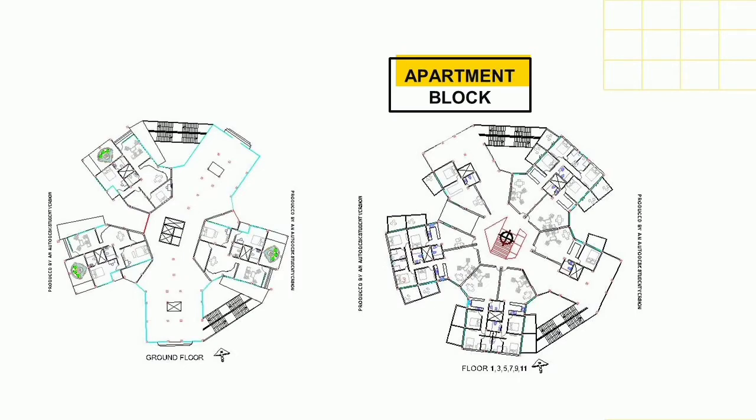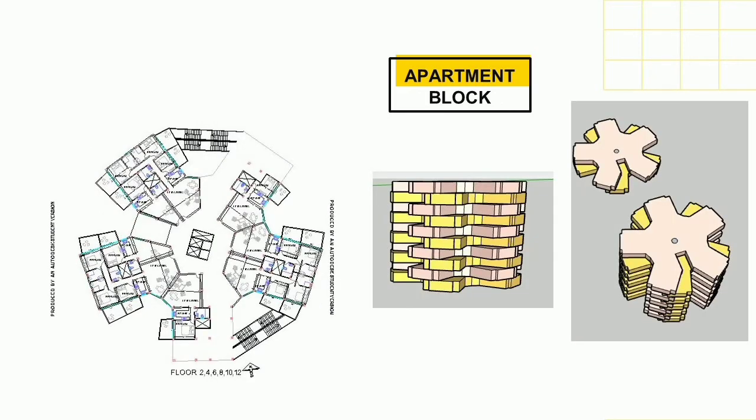At the lowermost level, there are three individual units which get a separate entry from the outer face. The apartment block at every alternate level is rotated at an 8-degree angle. Each floor contains a cluster of two each of 1 BHK, 2 BHK and 1 RK, and 3 BHK. The basic layout of the flat is: you enter, you get living, then dining, followed by kitchen and rooms. The transition from public space to private space.